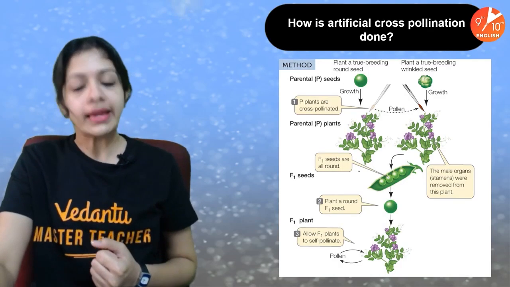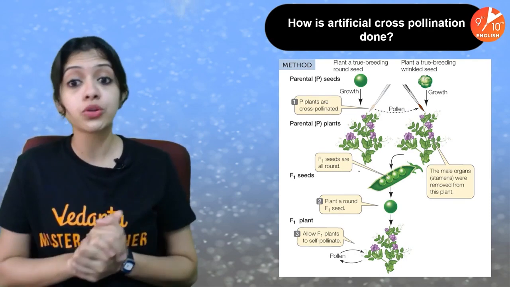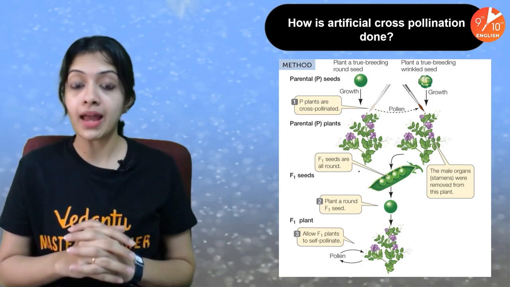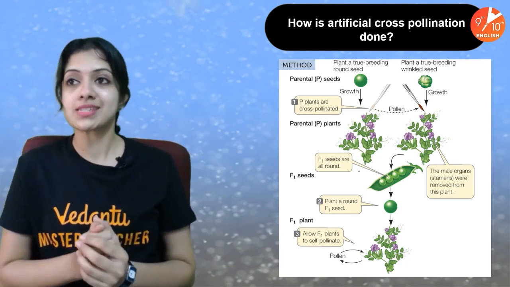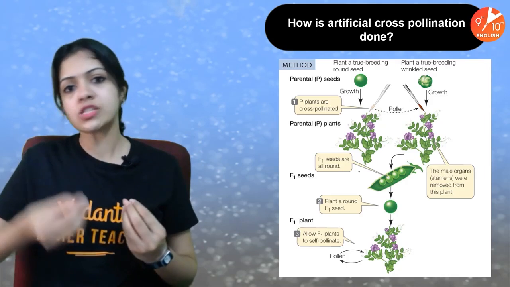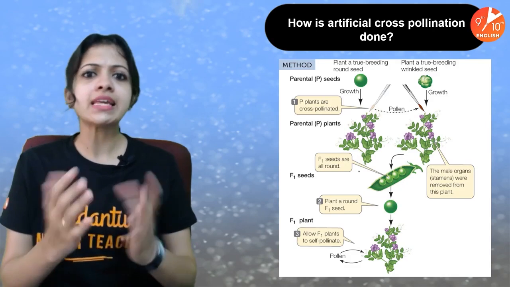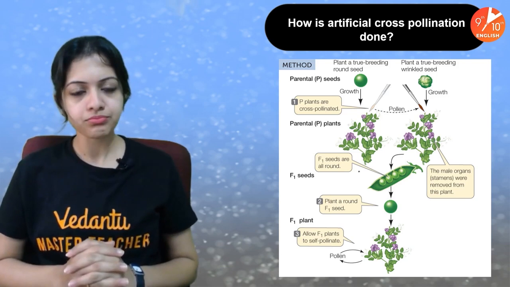Okay, so yes, first of all, in a monohybrid cross, remember I told you one of the reasons Mendel chose the pea plant was that it's got bisexual flowers, which means it's normally self-pollinating, but it can also easily be cross-pollinated.